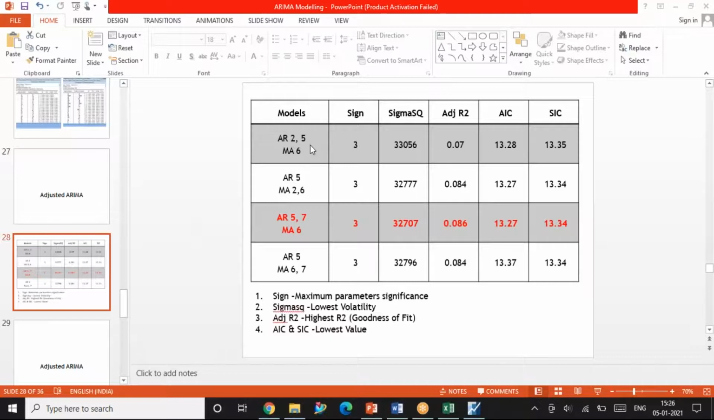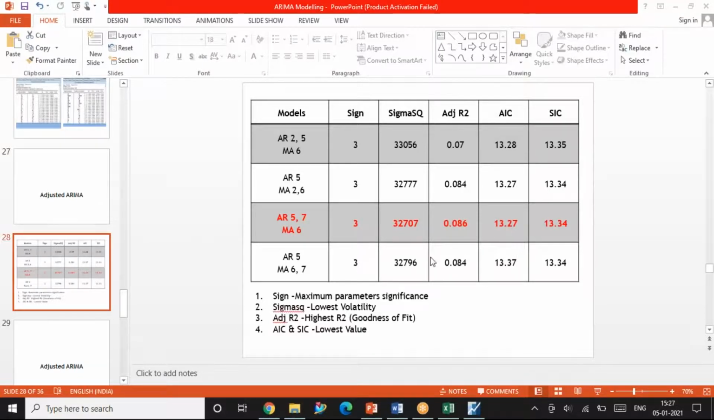So I have written all the values here. I have seen in all of them, all the 3 values are significant. So I have written all the 4 models. It has significant values. Then the sigma square values are also written here, along with adjusted R square values, AIC and SIC values. As I told you earlier, the more terms that are significant, it is always better for the model. Sigma square should be the lowest, adjusted R square should be the highest, and AIC and SIC should be the minimum.